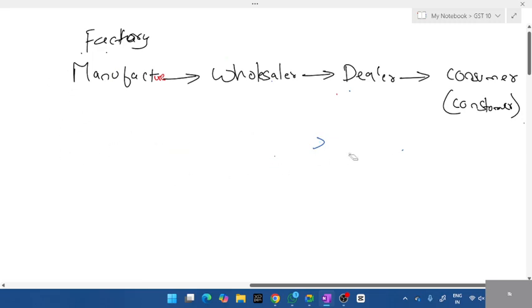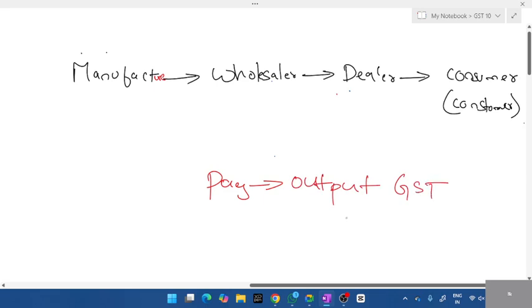After that, there is input GST and output GST. Now, whatever you pay goes out of your pocket. Some money is gone outside, right? What do you call that? Output GST. Whatever you pay from your pocket is known as output GST. Whatever you collect, what do you call that? Input GST.